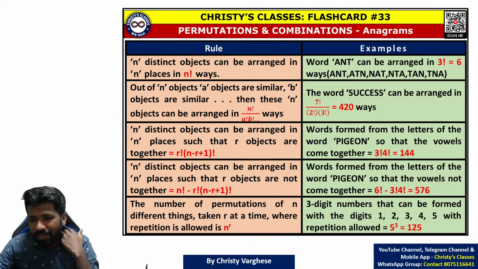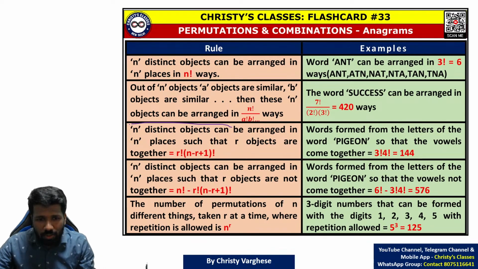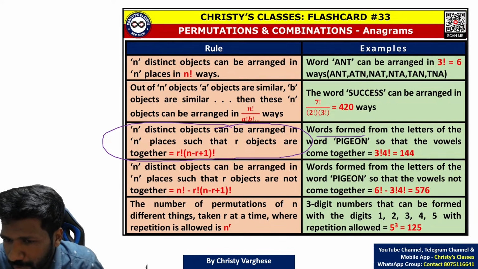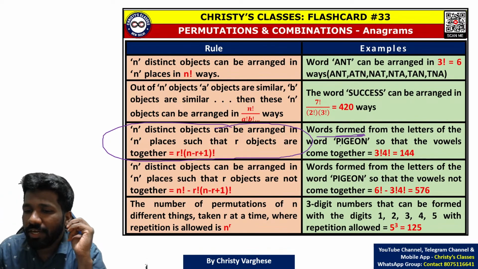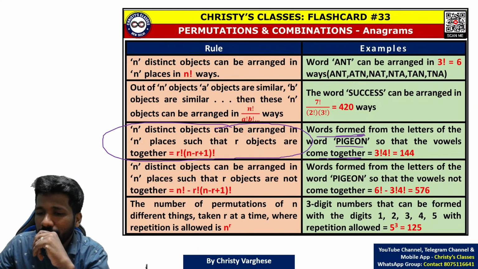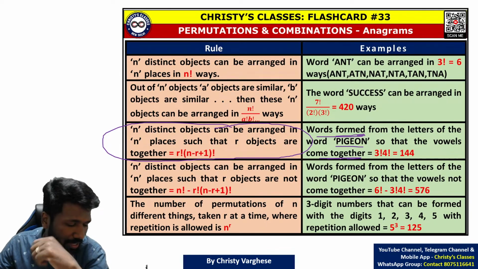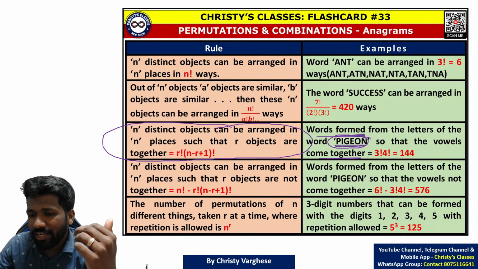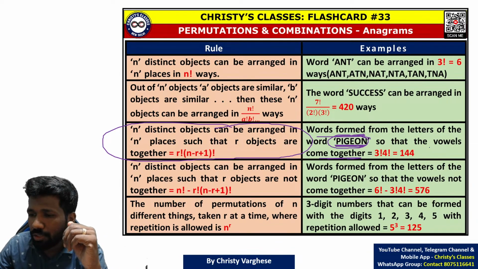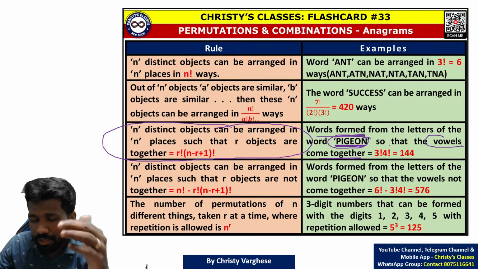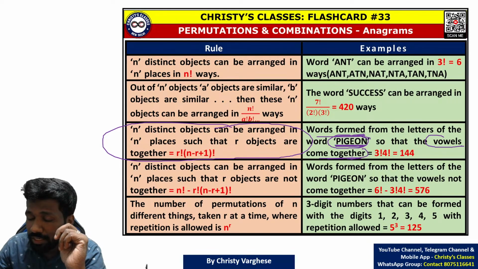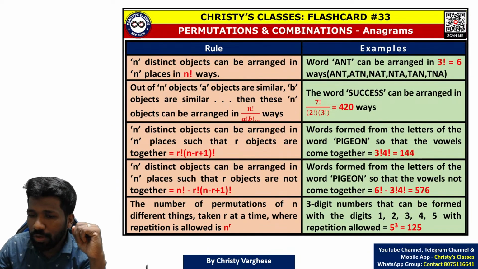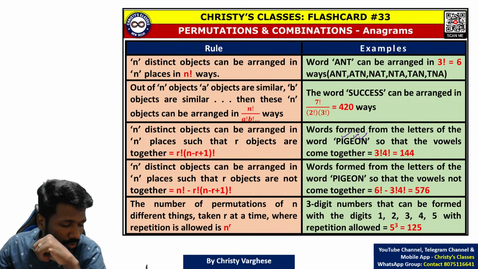So then this also, if you read this, if it is complicated, I will make it simple for you. If the question is asking how many words can be formed from the letters of the word PIGEON so that the vowels come together, another situation or constraint is created. PIGEON can be rearranged in 6 letters, 6 factorial ways. But 6 factorial is not the answer क्योंकि एक concern है, or sorry, constraint है. What is the constraint? Vowels should come together or vowels should be together. What are the vowels here? E, I, O.